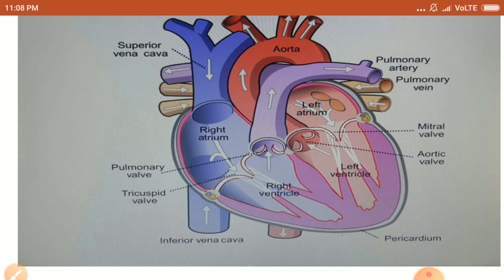There are valves present in between atrium and ventricle. You can see some valves between right atrium and right ventricle, and between left atrium and left ventricle, so that blood can flow from one part of the heart to another. And these valves ensure that blood does not flow backward. The blood should not flow in the reverse order. So the valves are found in the heart.